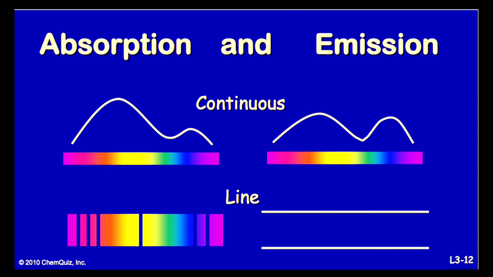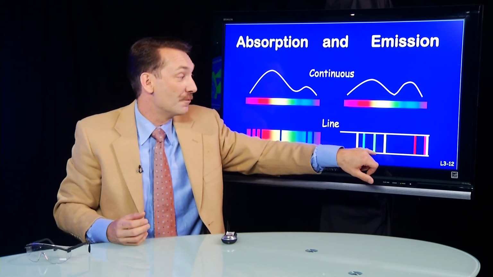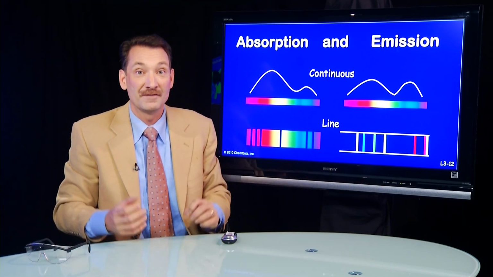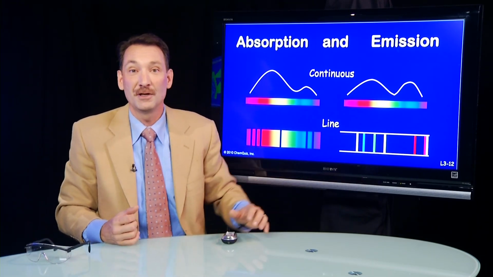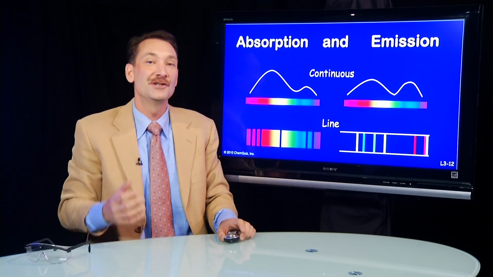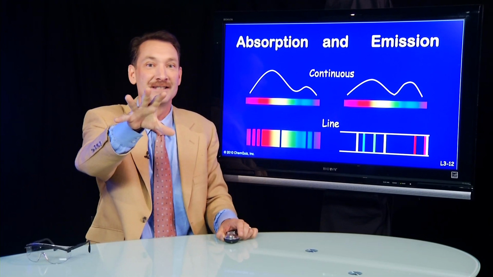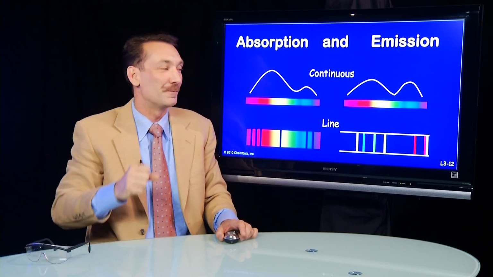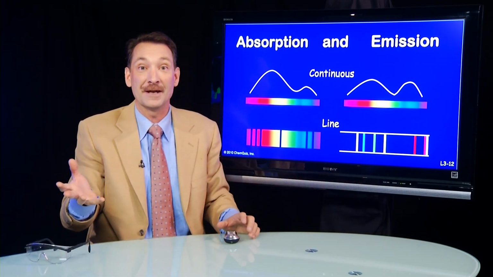Now, you could also have that in emission. You could have only certain wavelengths emitted from an excited atom or molecule or excited matter. Again, this would help you perceive color. If a blue and a green and a yellow wavelength were emitted from an object, that object would appear greenish blue. So we can actually look at absorption and emission from atoms, and I can show you an emission spectrum. It's actually several lines being emitted at once from atoms.